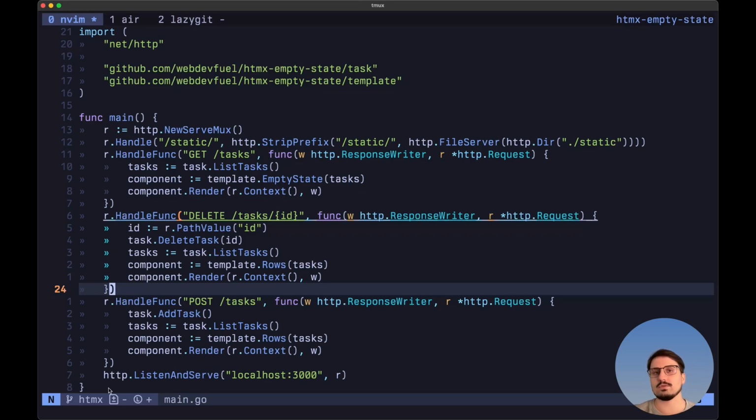So if you want to follow along this example, make sure that you move to the HTMX branch. And again, I'm going to leave a link in the description down below to the GitHub repo. And here we have again 3 different routes.